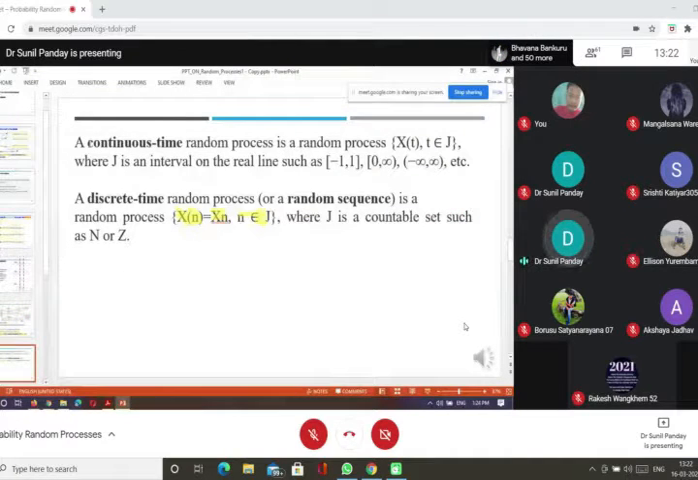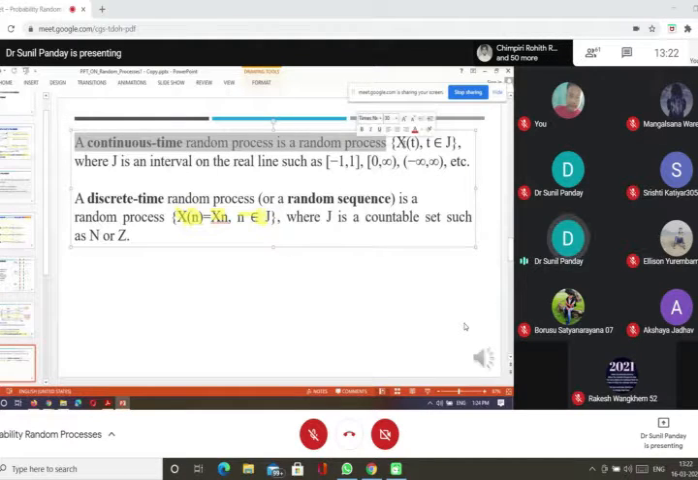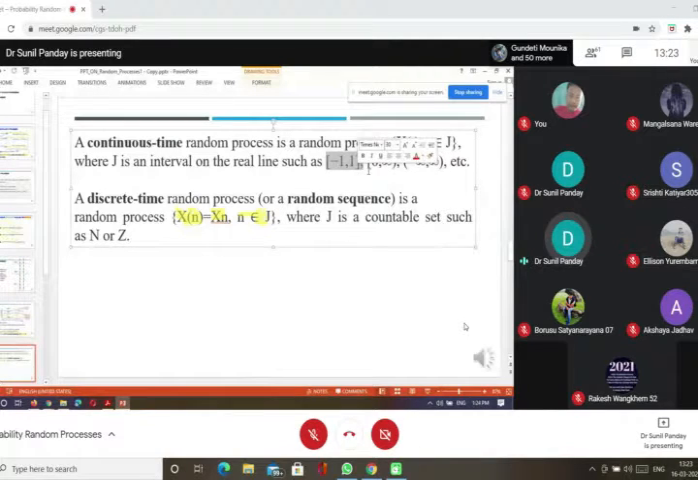I already talked about this also. A continuous time random process is a process X(t). Here s is there. Okay, keep this in your mind: s is always there, (t, s) is there. X(t), t belongs to J, where J is an interval on the real line, maybe like this, or like this, or any one of them, because they are uncountable sets. That's why it is called the continuous time random process.